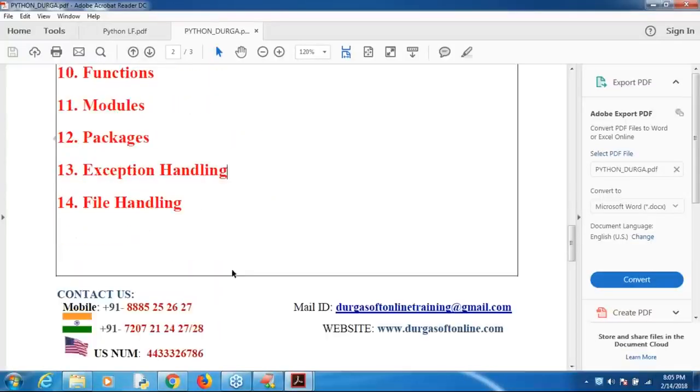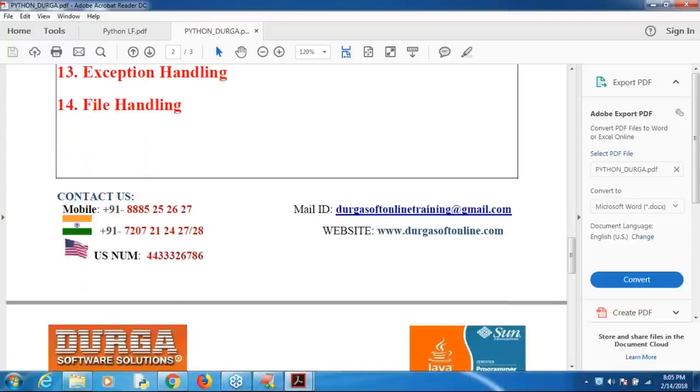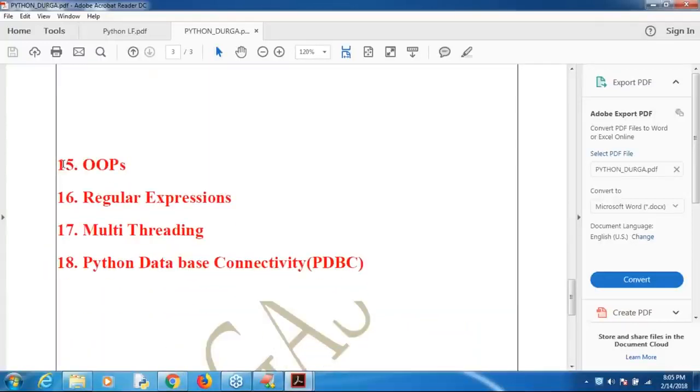All these things are core Python related, right? After that, advanced Python: OOP concepts, regular expressions, multi-threading, and then Python database connectivity. How to communicate with the MySQL database, how to communicate with the Oracle database, these kinds of things we will discuss. Okay, that's all.